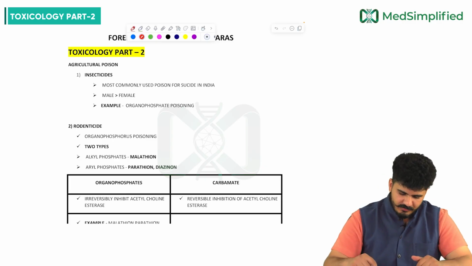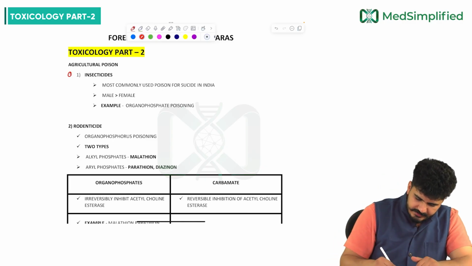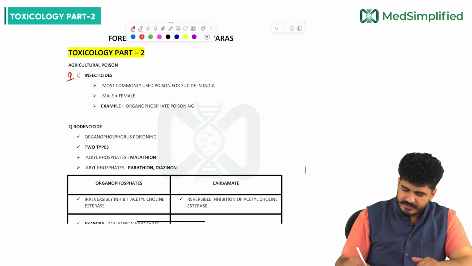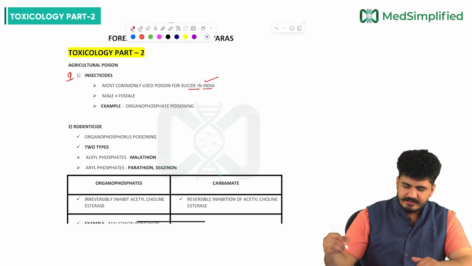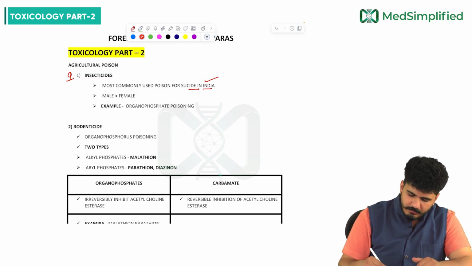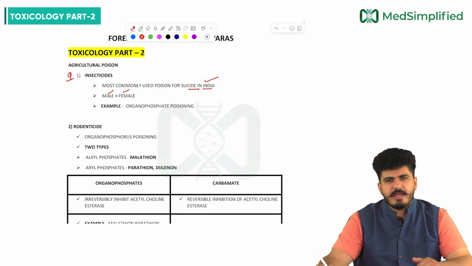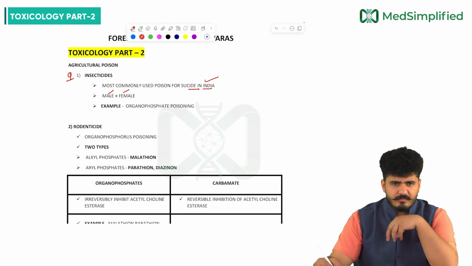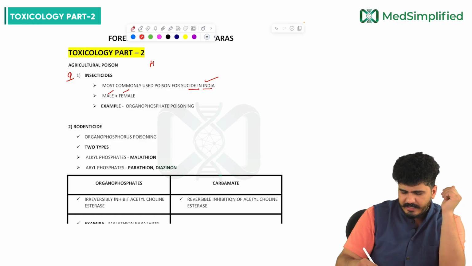Agriculture poisons: number one is insecticides. The most commonly used poison for suicide in India, my dear friends, is insecticide. Who uses it more? Male more than female. If we compare with hanging, female more than male.